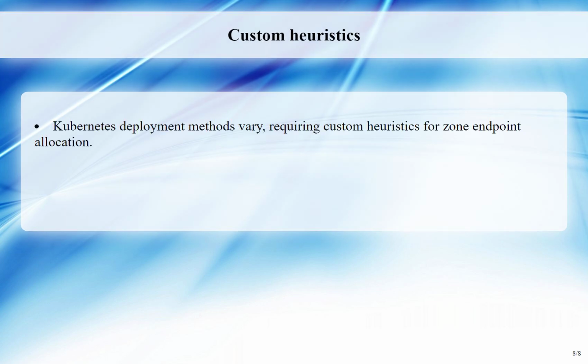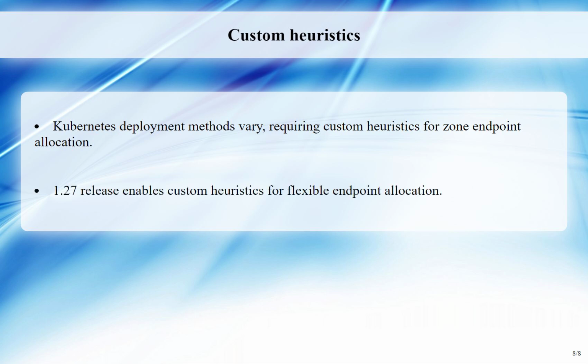Custom heuristics. Kubernetes is deployed in various ways, making it difficult to allocate endpoints to zones using a single heuristic that fits all use cases. Custom heuristics can be developed if the built-in one doesn't work for a specific situation. The 1.27 release includes initial steps to enable custom heuristics, but it may not cover all relevant scenarios. The primary goal is to allow for flexibility in endpoint allocation based on individual needs.